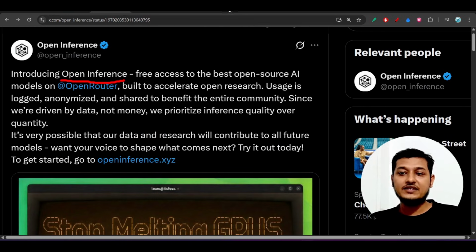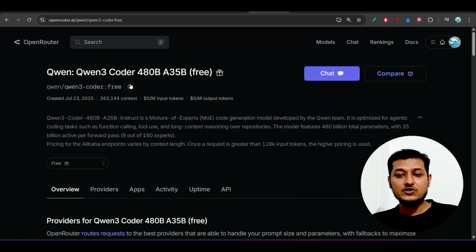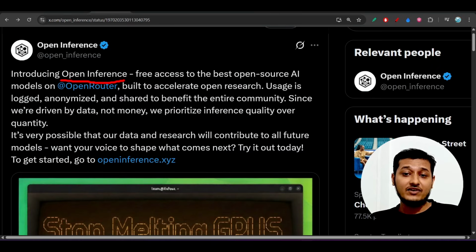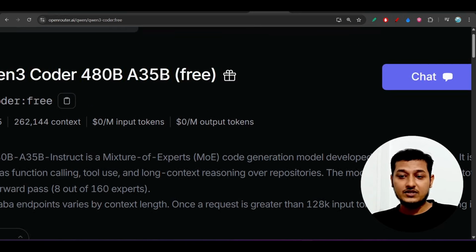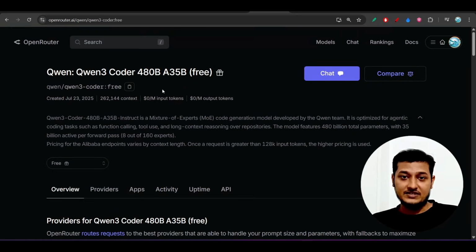Now you will tell me that on the OpenRouter platform also these Qwen3 Coder and Deepseek version 3.1 free models are available, right? Like this one is free from OpenRouter. Then what advantage is OpenInference providing? See, if you use this Qwen3 Coder through OpenRouter and you are using this free model, see here in bracket they have written free, then there is a rate limit, meaning it is not completely free to use. They are just giving access for free for some number of requests.